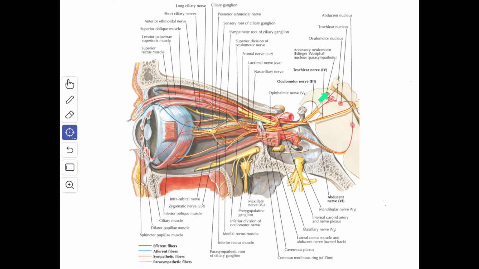Then you have the general visceral efferent fibers. These fibers arise from the Edinger-Westphal nucleus, pass through the oculomotor nerve and terminate in the ciliary ganglion, and these are the preganglionic parasympathetic fibers. The postganglionic fibers from the ciliary ganglion run through the short ciliary nerves and supply the sphincter pupillae and the ciliaris muscle.